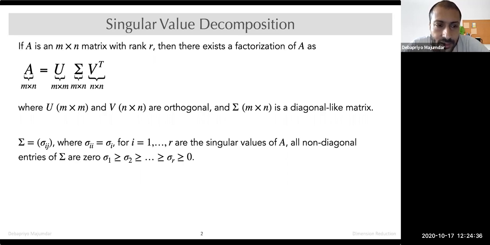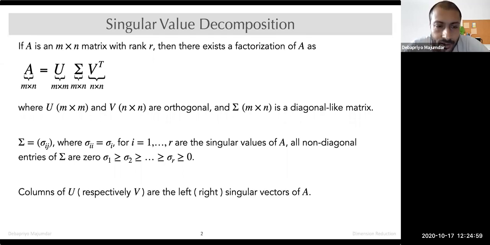And the entries of the matrix sigma can be ordered so that the largest one is the first one, then the second one, and so on. They're all non-negative, so that their minimum value is at least 0. Furthermore, columns of U are the left singular vectors of A, and columns of V are the right singular vectors of A.